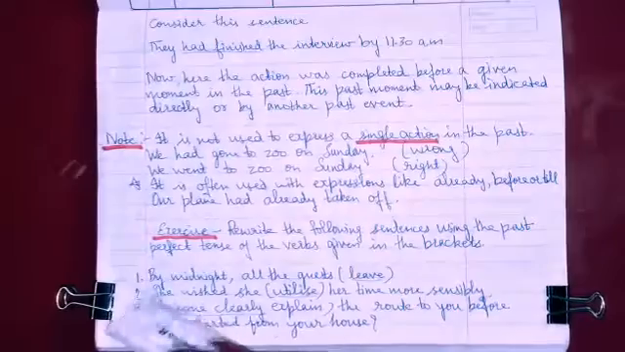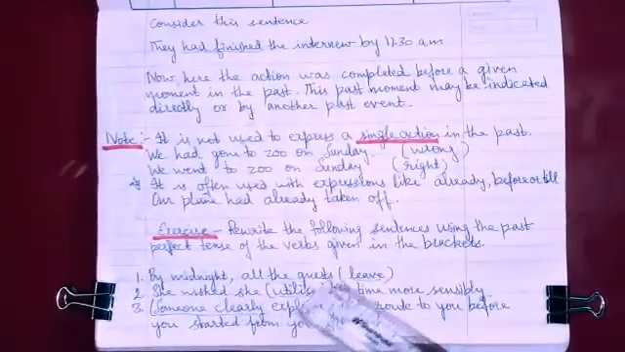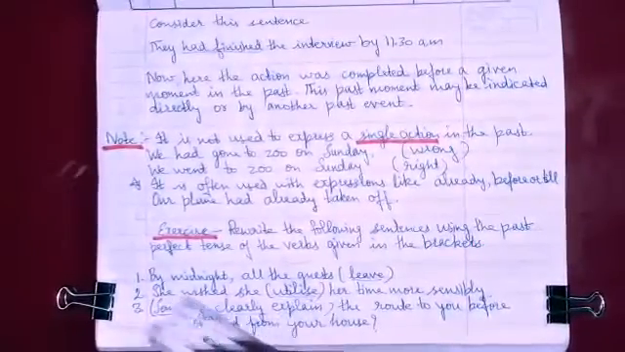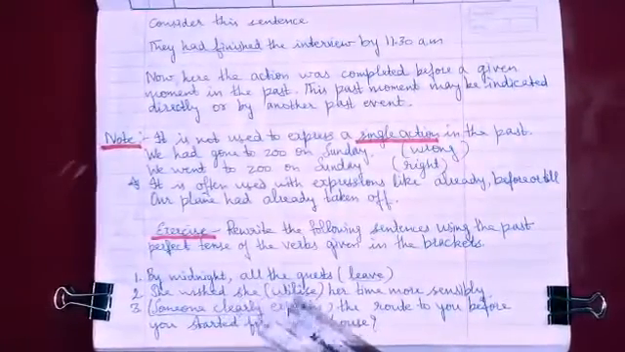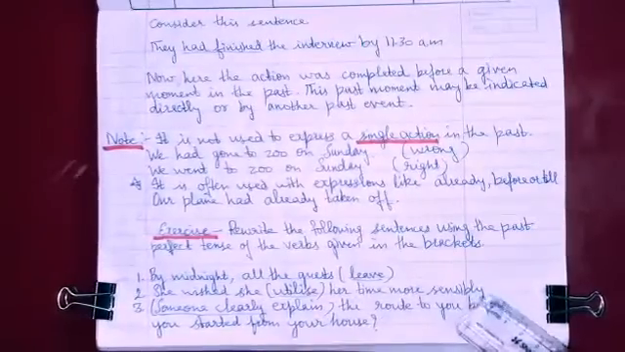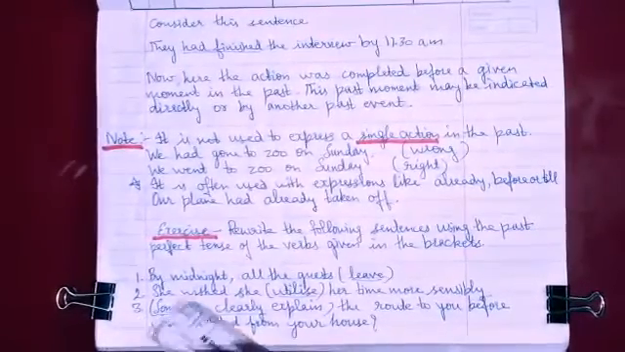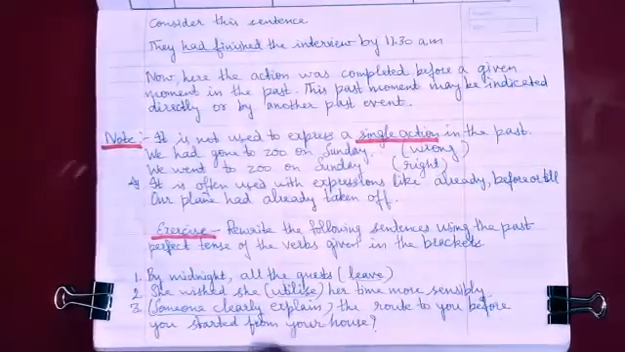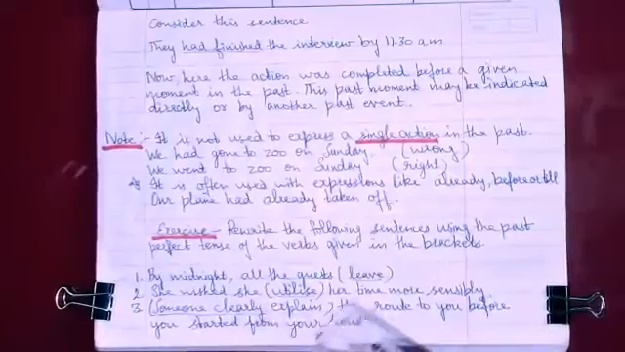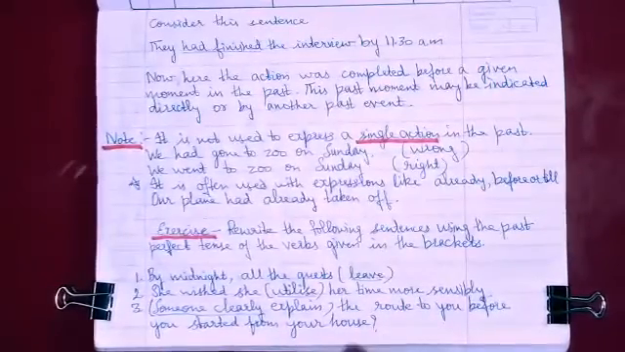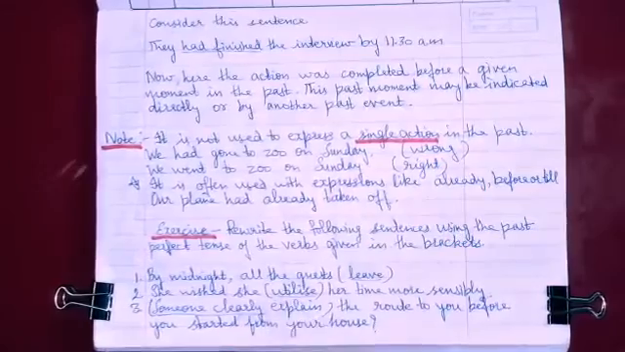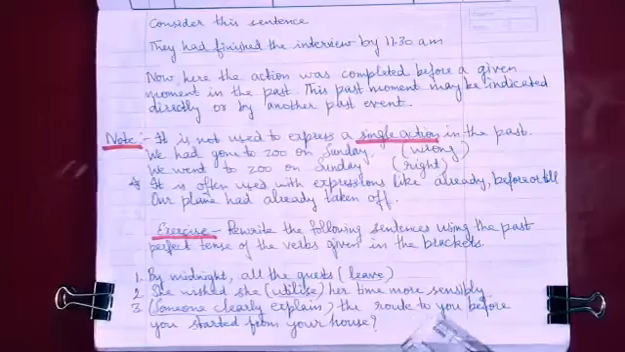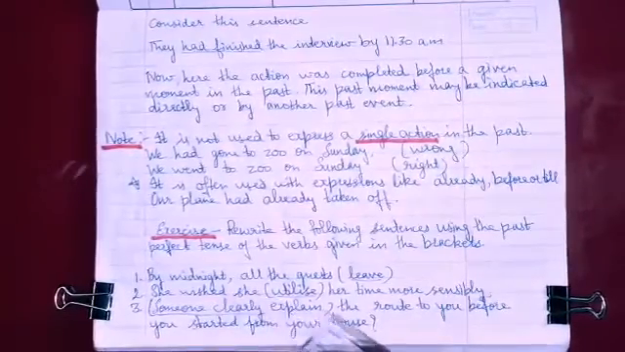Okay. She wished she utilized her time more sensibly. Utilize is given in the bracket. She wished she had utilized her time more sensibly. Third one, someone clearly explain, given in the bracket, the route to you before you started from your house. It's interrogative, so it will begin with had. Had someone clearly explained the route to you before you started from your house?